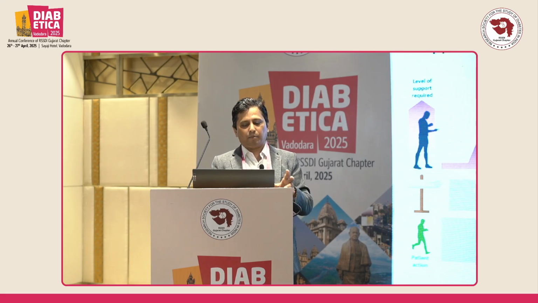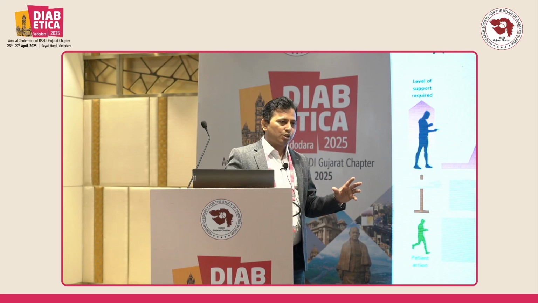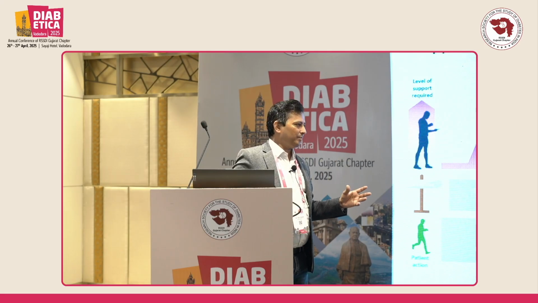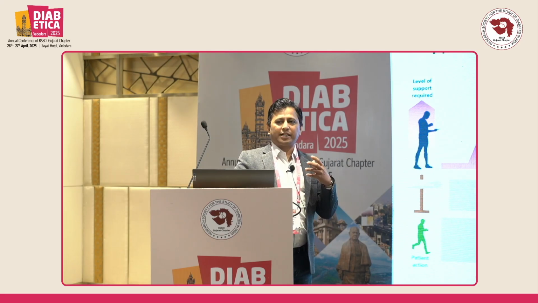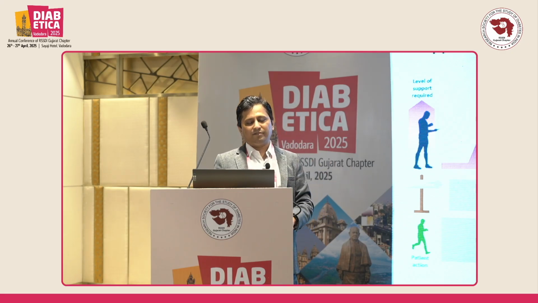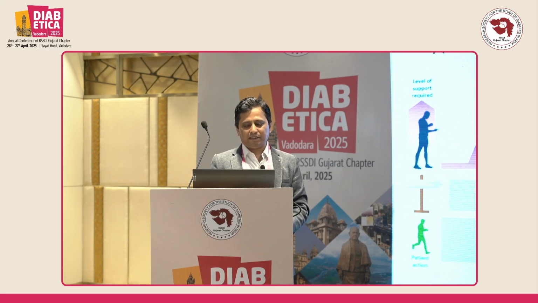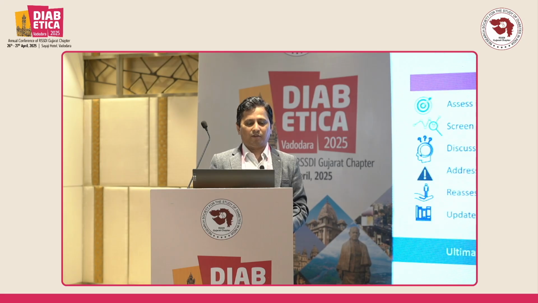So this is a very important chart, and it shows that most of the time adding insulin is a reactive phenomenon. It should actually be a proactive phenomenon, where we understand the progressive nature of the disease, start insulin very early and intensify the basal insulin, and once there is a ceiling effect, we start bolus insulin as well. So when and why should treatment be reviewed? Why should we review diabetes treatment?